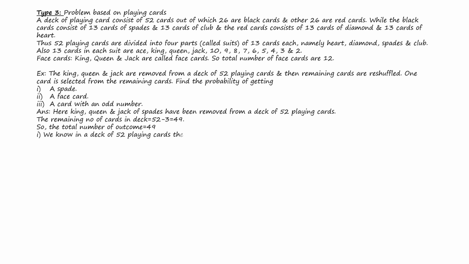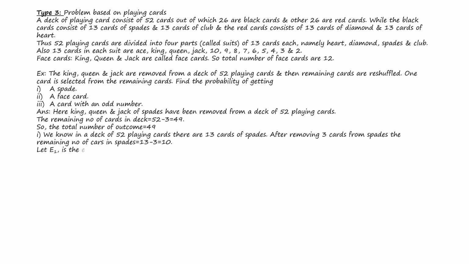Now the first is a spade. We know in a deck of 52 playing cards, there are 13 cards of spades. After removing 3 cards from the spades, the remaining number of spades is 13 minus 3, which equals 10. Let E1 be the event of getting a spade. So the number of outcomes favorable to the event is 10. So the probability of getting a spade, P(E1), equals 10 by 49.